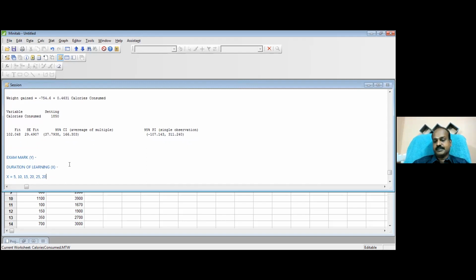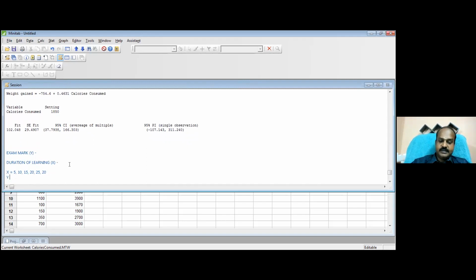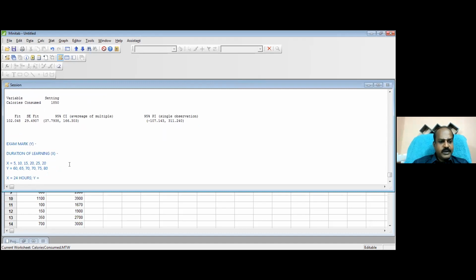And the Y values are nothing but, let's say, test marks. Somebody studies only for 5 hours and scores 60 marks. It goes like this. And now when my X equals 24 hours, what could be my Y?